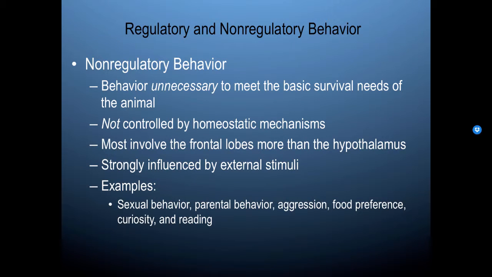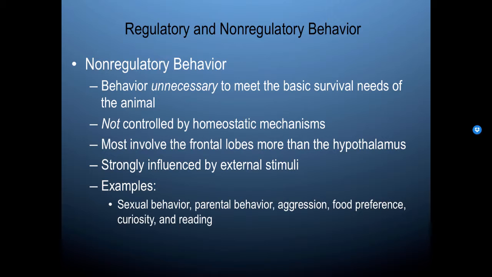Now, non-regulatory behavior is behavior that is unnecessary to meet the basic survival needs of an animal. So non-regulatory behaviors are not controlled by homeostatic mechanisms. Most non-regulatory behaviors involve the frontal lobes more than the hypothalamus, and most are strongly influenced by external stimuli. Examples include sexual behavior, parenting behavior, aggression, food preference, curiosity, and reading.